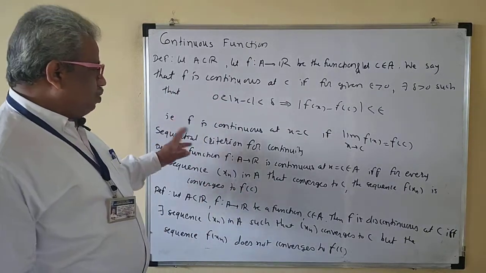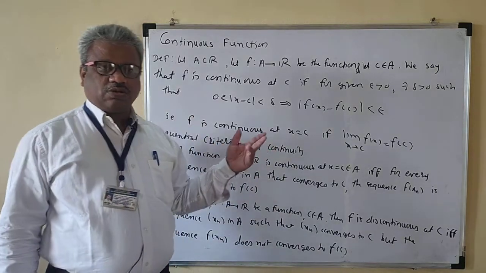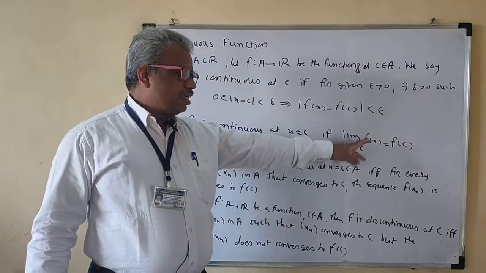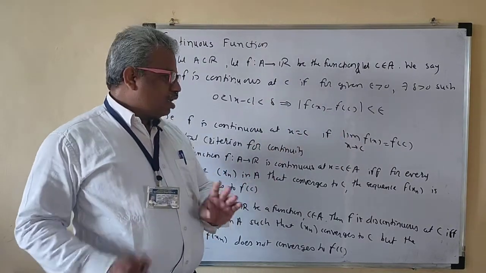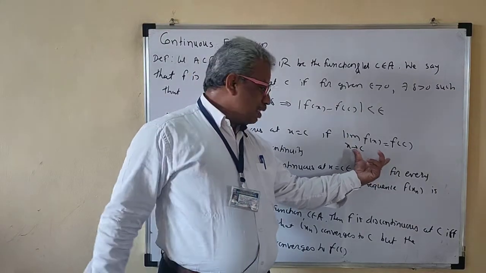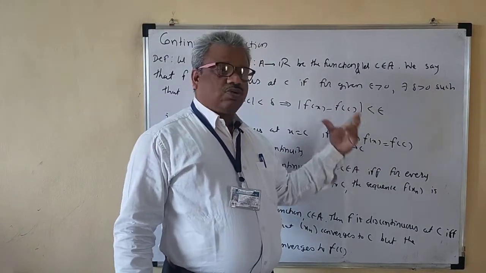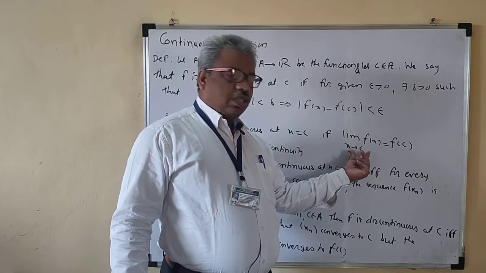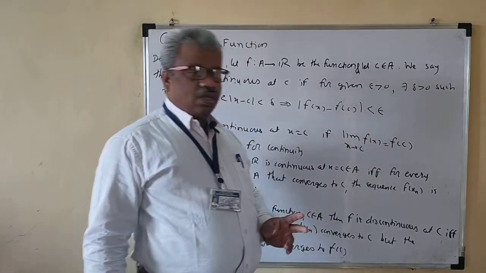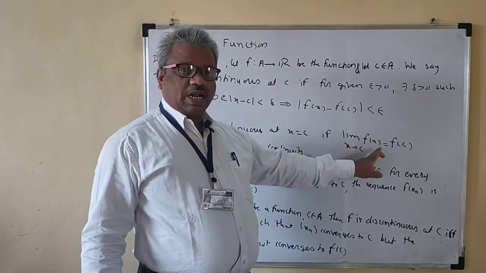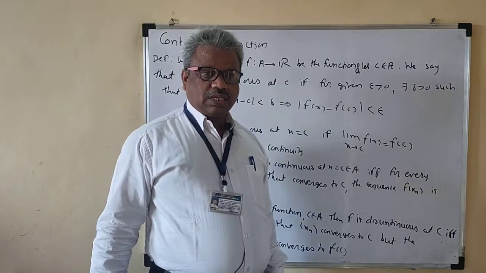Okay, so now we have seen the definition of continuity in the last year: f is continuous at x is equal to c if and only if limit x tends to c of f of x is equal to f of c. We are familiar with this definition, and we are applying it this year also. This is only the epsilon delta form of it. So limit x tends to c of f of x is equal to f of c means that you can directly put x is equal to c. If you can put x is equal to c directly, then that function is continuous.